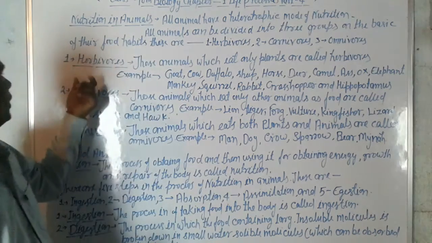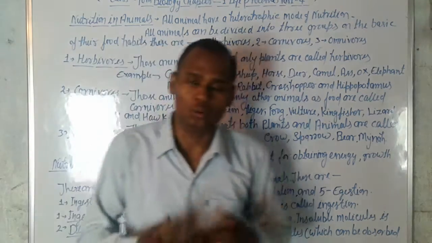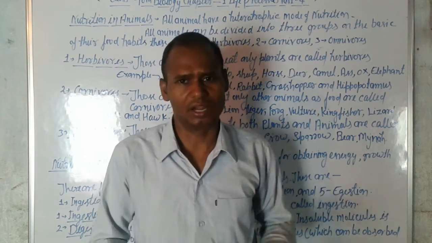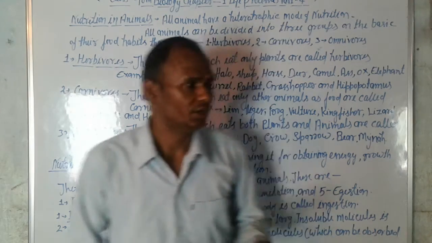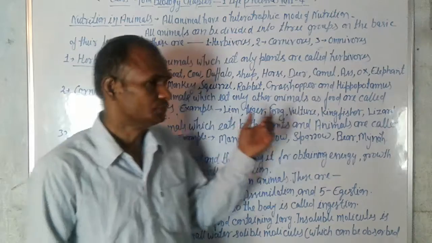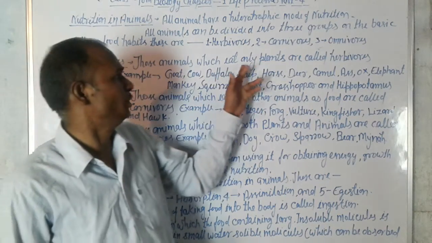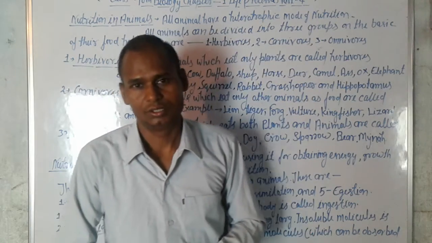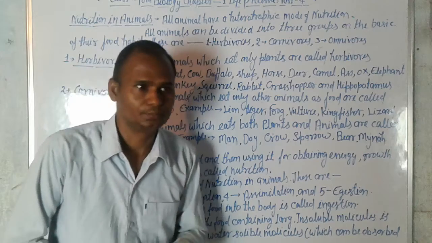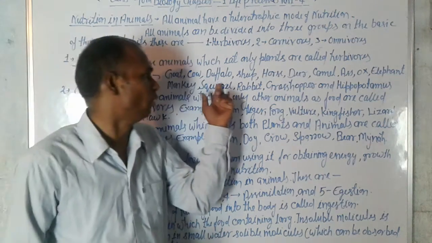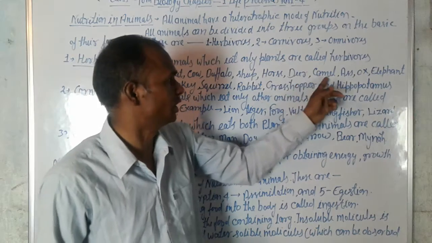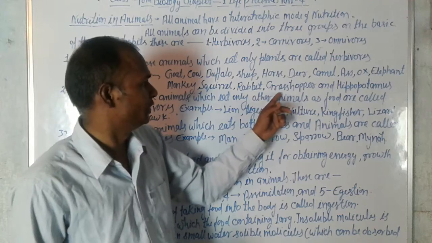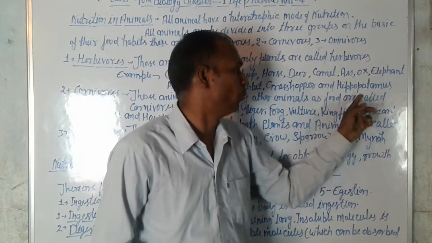What are herbivorous? Those animals which eat only herb or grass, only plants, are called herbivorous. Examples are goat, cow, buffalo, sheep, horse, deer, camel, ass, ox, elephant, monkey, squirrel, rabbit, grasshopper and hippopotamus.